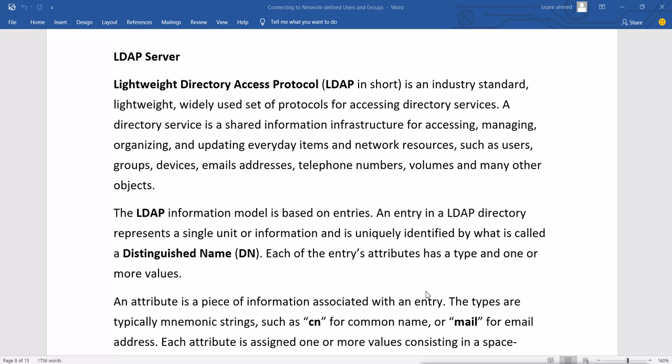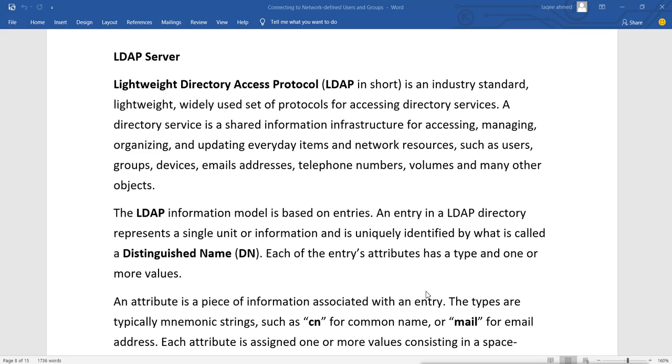A directory service is a shared information infrastructure for accessing, managing, organizing, and updating everyday items and network resources such as users, groups, devices, email addresses, telephone numbers, volumes, and many other objects. The LDAP information model is based on entries. An entry in an LDAP directory represents a single unit of information and is uniquely identified by what is called a distinguished name. Each of the entry's attributes has a type and one or more values.